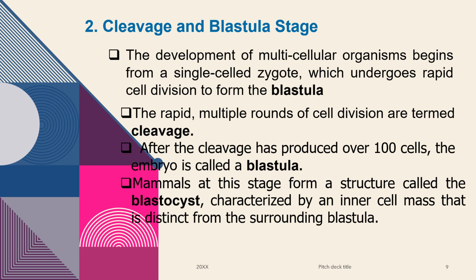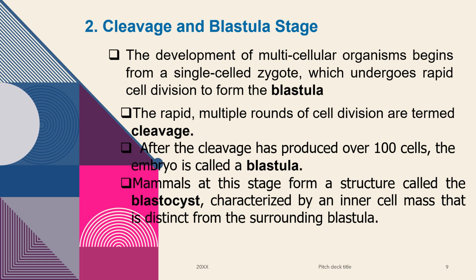Second one here is what we call the cleavage and then the blastula stage, which is next after the zygote. So, as I have said, a single cell forms along the zygote. Diba? Ang 23 and then the 23, they met and form a single cell. And still, they need to undergo mitotic division. And there is a presence of rapid cell division, which is informed to blastula.